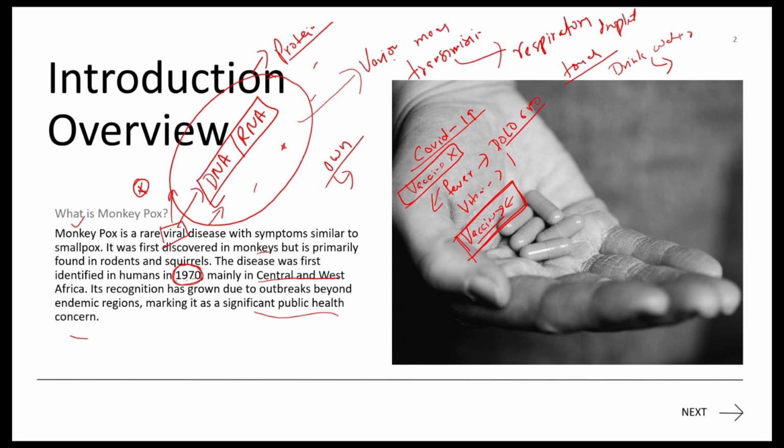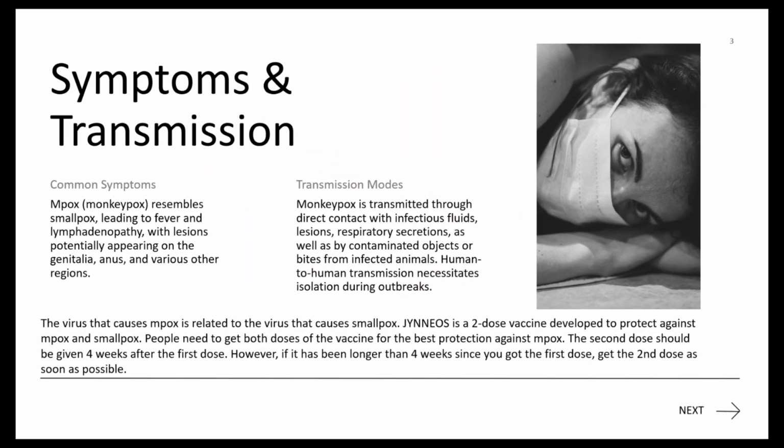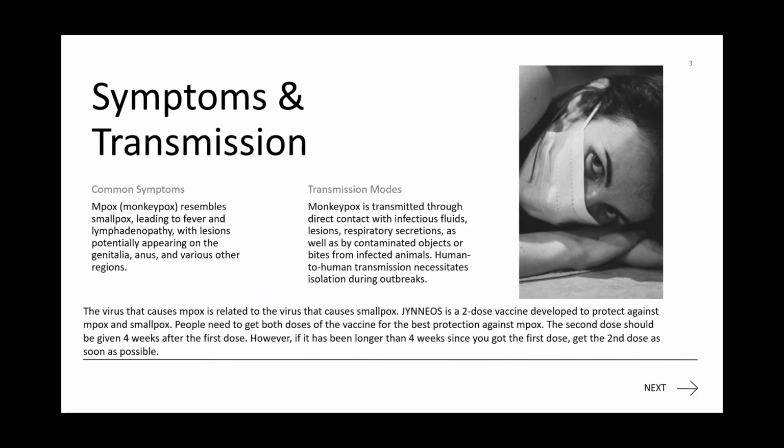So that is the monkeypox introduction. Let's understand what kind of symptoms it gives. Symptoms and transmission: as I've said, it is very similar to smallpox. So it can lead to a fever, or body pain can happen.